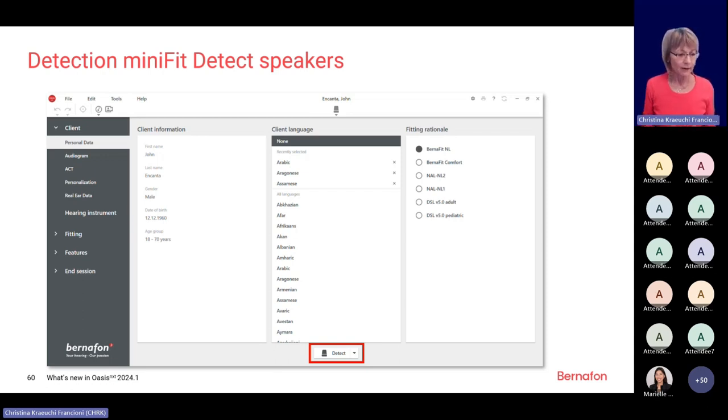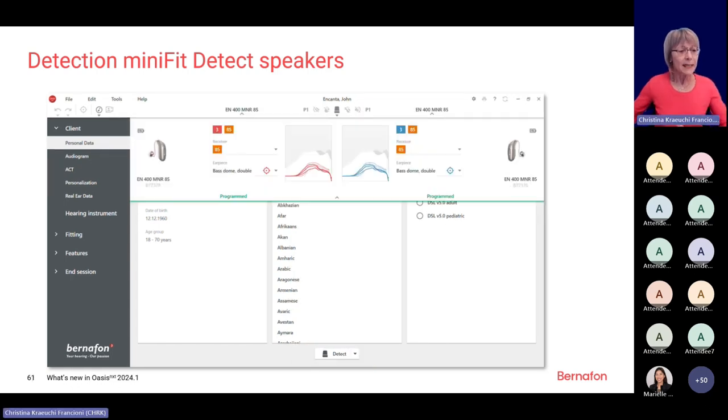So once you have decided that you want to detect the Incanta instrument, immediately you see that those speakers appear which are mounted on the hearing instrument. So here we see we do have an Incanta 400 connected.